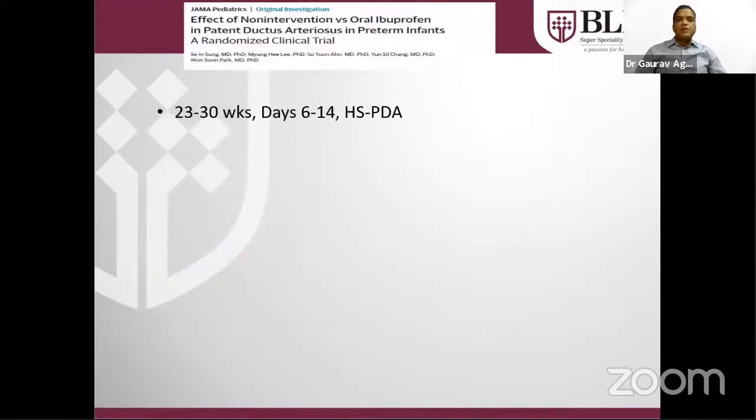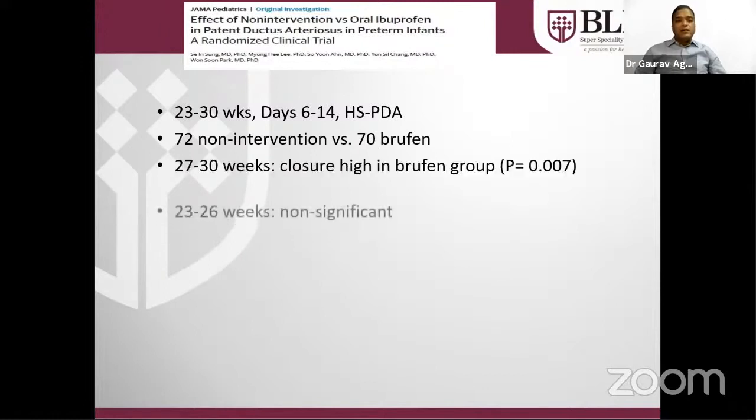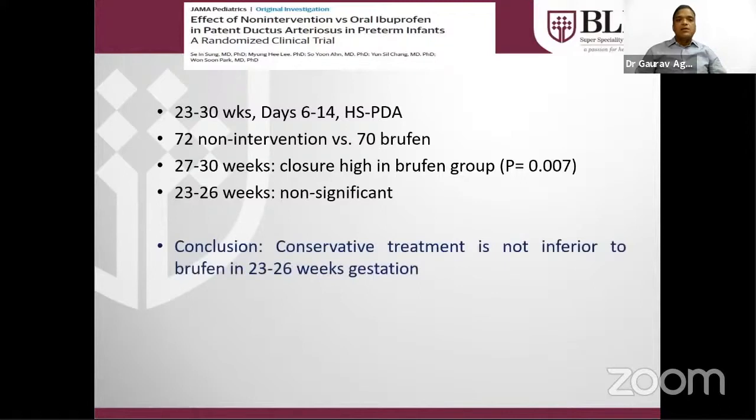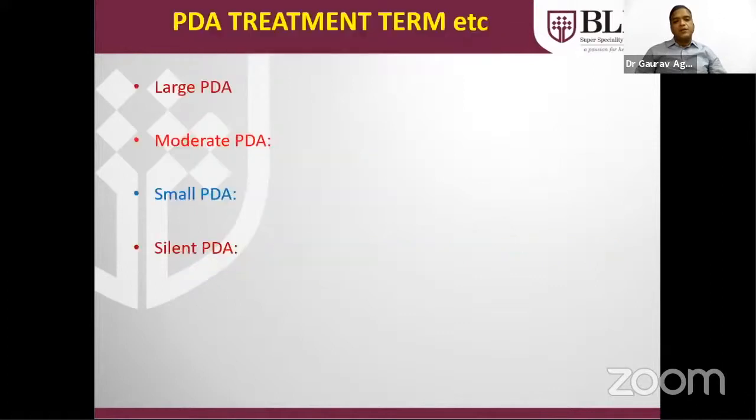Another study published in May 2020, this year only, they included 23 to 30 weeks gestation preterm babies in the second week of life, and they found the closure rate is high with brufen in babies who are more than 27 weeks of gestation, and there was no effect of medical treatment in less than 27 weeks of gestation babies. So conservative treatment is not inferior to brufen in 23 to 26 weeks of gestation babies.